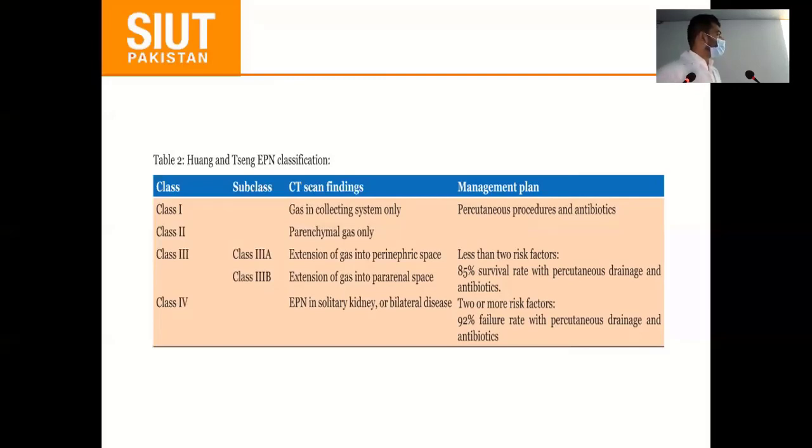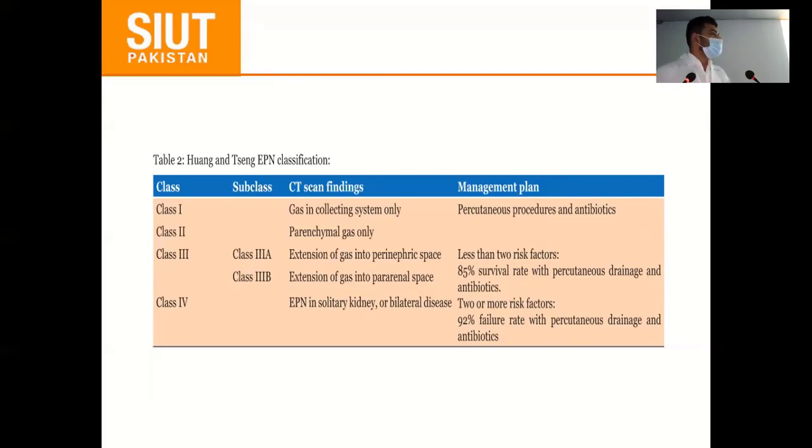Class 4 is if the kidney is solitary, or bilateral emphysematous pyelonephritis. Management is based upon this. In class 1 and 2, percutaneous procedure and antibiotics. Class 3 has an 85% survival rate with percutaneous drainage and antibiotics, and in class 4 there is a 90% failure rate with percutaneous drainage and antibiotics.